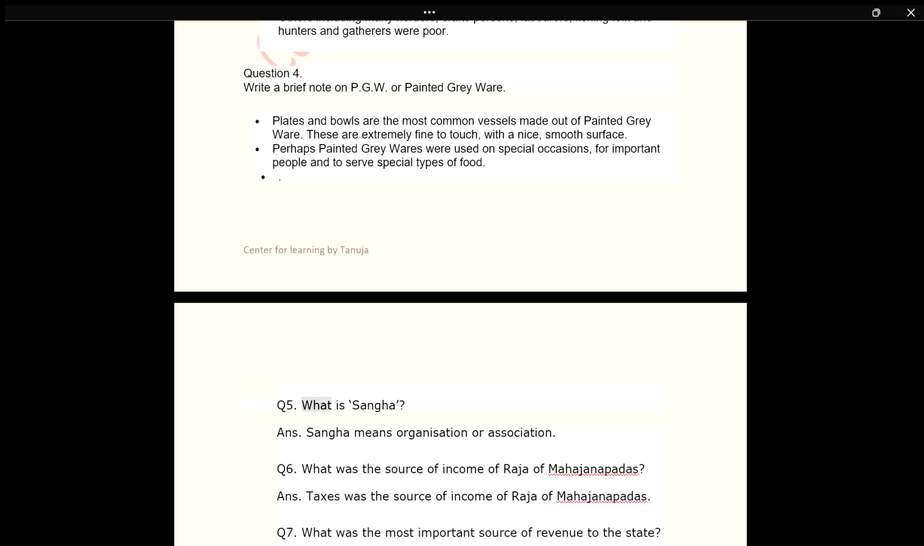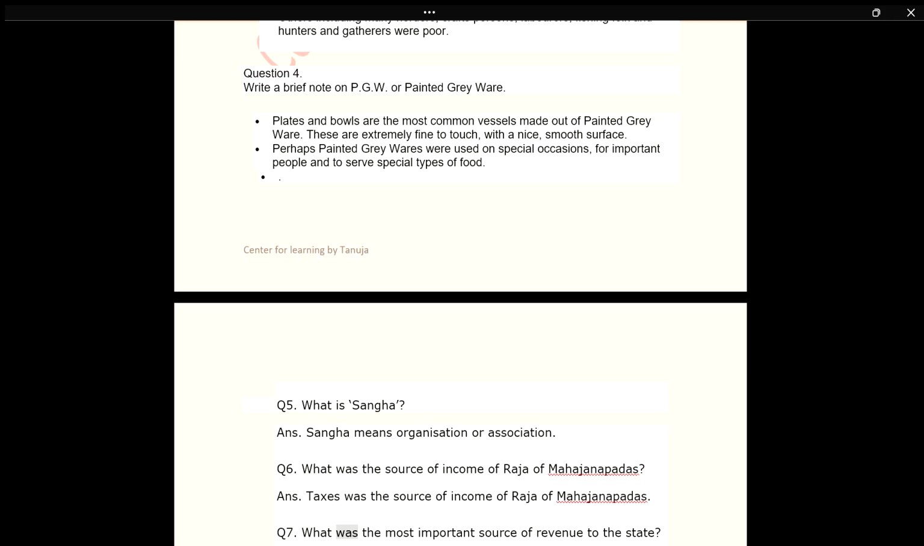Q5. What is Sangh? Answer. Sangh means organization or association. Q6. What was the source of income of the Raja of Mahajanapadas? Answer. Taxes were the source of income of the Raja of Mahajanapadas.